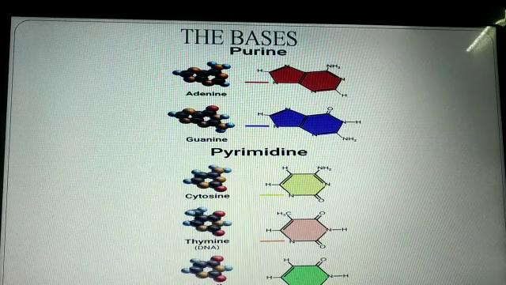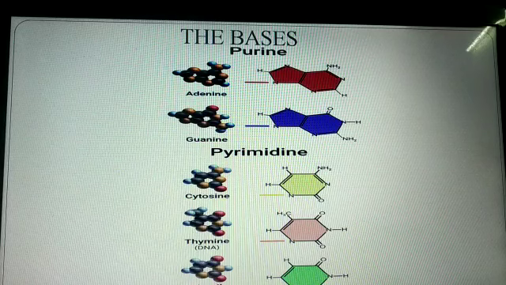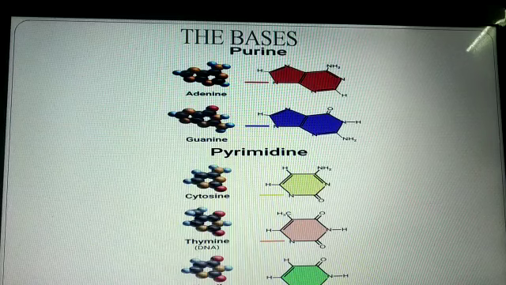Purines have 2 carbon and nitrogen rings while pyrimidines have only 1 ring. The purines are adenine and guanine, while the pyrimidines are cytosine and thymine in DNA. In RNA, pyrimidines are cytosine and uracil.